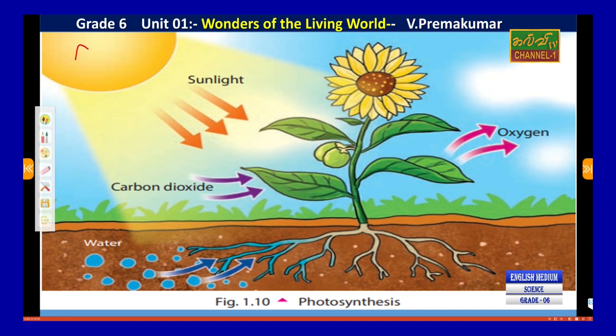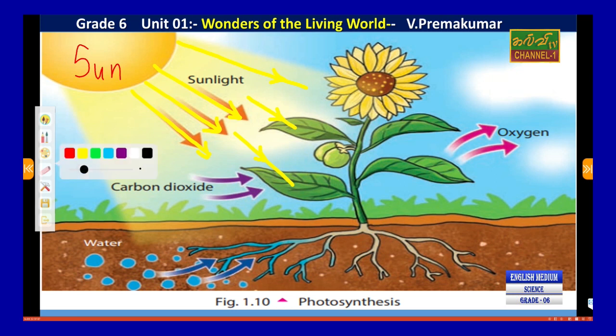Sunlight. This is the sun, right? The sun rays came from here. We call this radiation. Radiation means the sun rays reach the earth by radiation. Anyway, sunlight falling on the leaves. In front of the sunlight, in daytime, carbon dioxide,